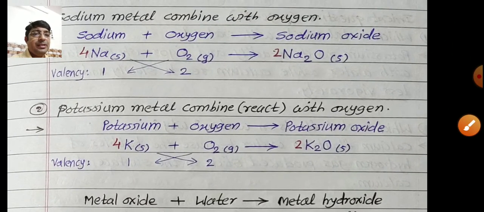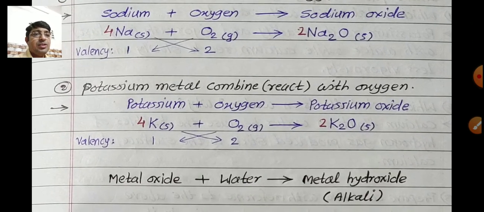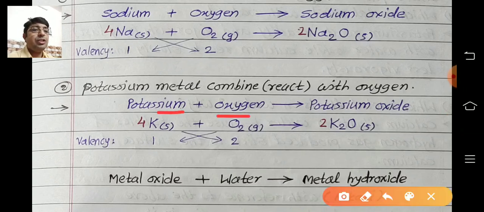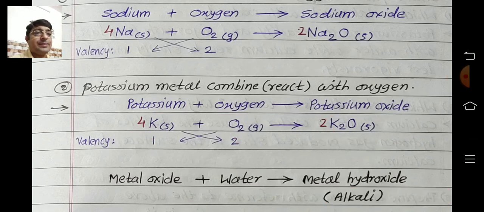Second, potassium metal combines or reacts with oxygen. So potassium, again same steps: word equation and then symbolic representation. Potassium reacts with oxygen to form potassium oxide. Symbol of potassium is K, oxygen is O2, that is gaseous state, then to form K2O. Similar type of reaction because sodium and potassium show the same valency 1. That's why K2O, that is potassium oxide, is formed, and for balancing purposes we write the multiplying numbers.